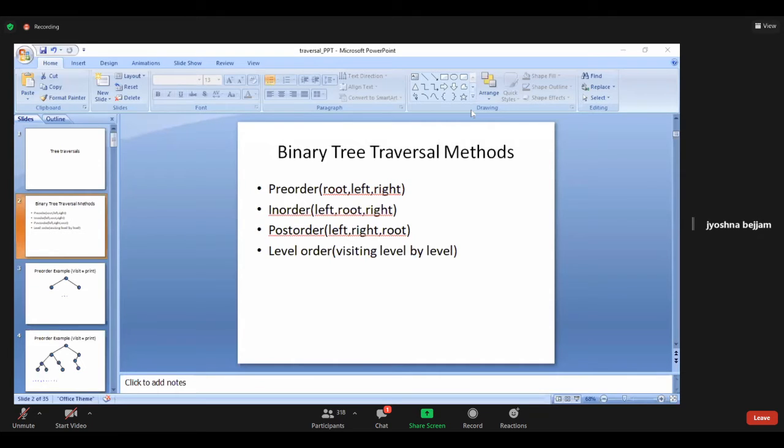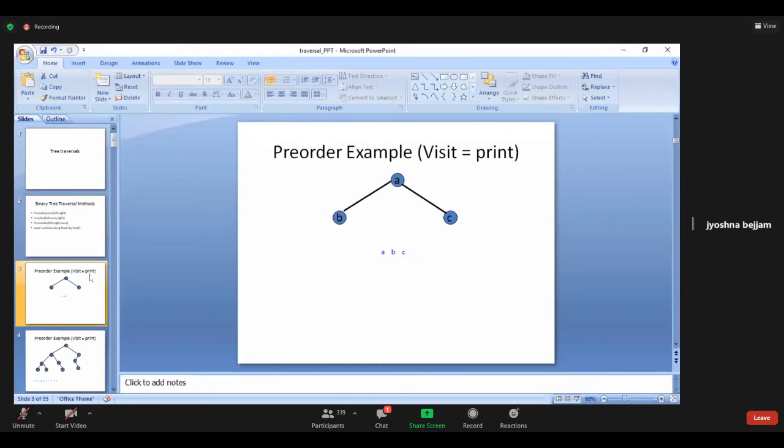Is it audible? Yes. So now we are discussing pre-order, in-order, post-order and level order. So is it clear, right? I'll explain with an example. So coming to the pre-order now. It's a very simple tree I chose, and later on I'll take a big tree and explain. Pre-order: visit is equal to print. While writing the code, visiting a particular node means printing that node. If you are writing the code, there you have to write the printf statement. That is the reason I wrote a shortcut, visit is equal to printf.